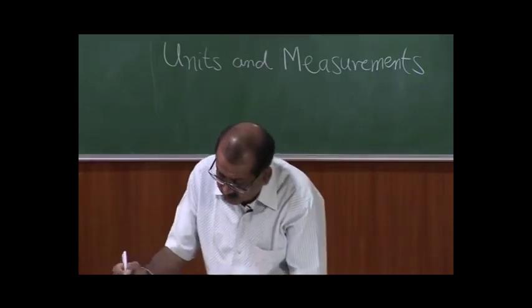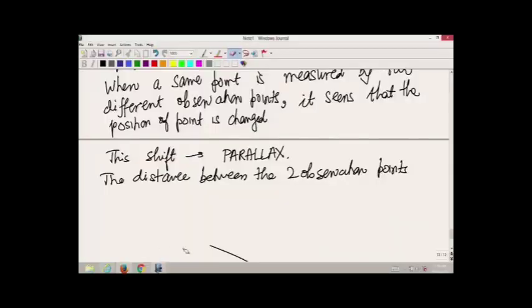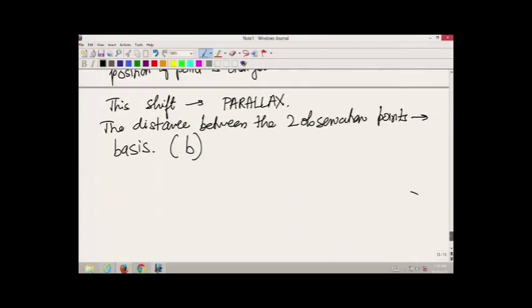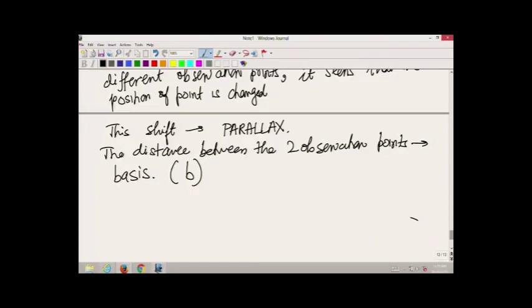The distance between the two observation points which is known to us is referred to as the basis. Typically for basis we use the symbol B.